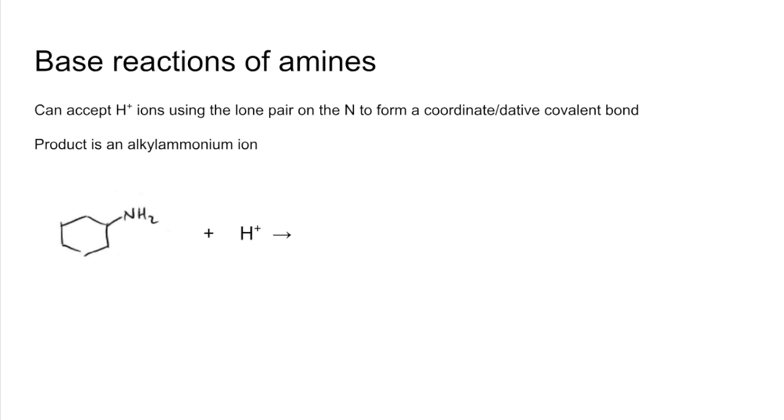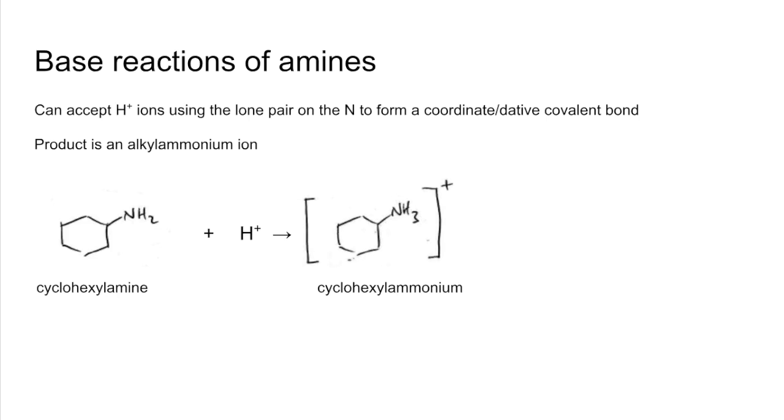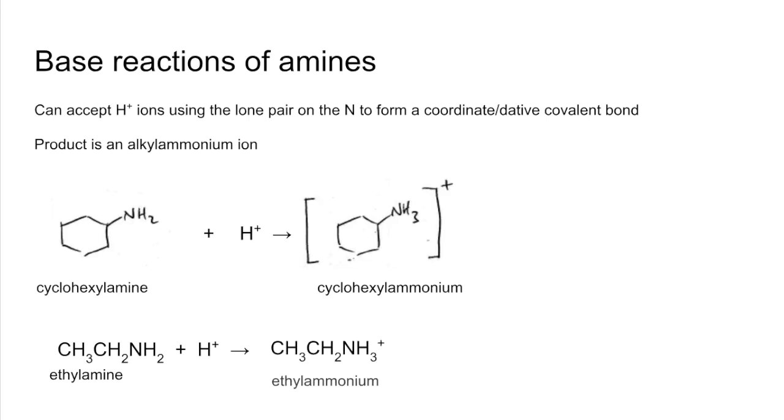So here's an example here. So this is cyclohexylamine. We saw that on the naming slide. That's just going to accept that proton, and it's going to become that, which is called a cyclohexylammonium ion, or you could represent it like that. So we'll do one more. There's ethylamine and H+, so it's going to become that, which is called the ethylammonium ion.